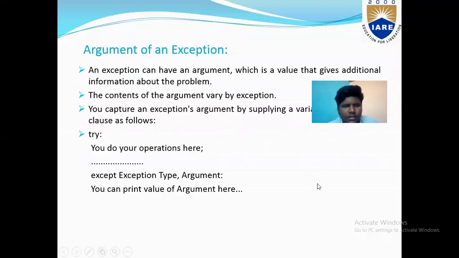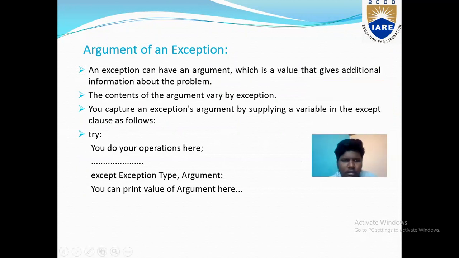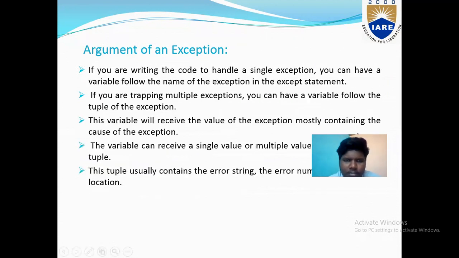Argument of an exception. An exception can have an argument, which is a value that gives additional information about the problem. You capture an exception argument by supplying a variable in the except clause. Another example: try, do the operation here, except ExceptionType as argument. You can print the value of the argument here. Arguments of exception.